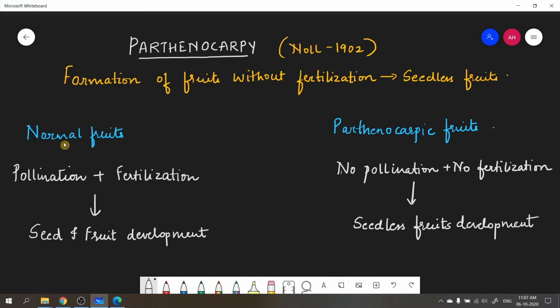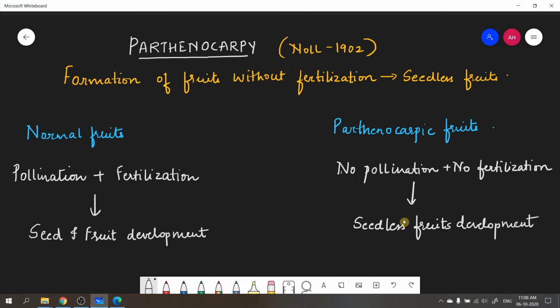All right. So normally what happens is, how is a fruit formed in the normal way? First of all, pollination takes place, followed by fertilization. And once these two take place, what results is the formation of seeds and fruit. We have already studied the entire process. And how are parthenocarpic fruits formed? There is no pollination, there is no fertilization, right? And there is formation of seedless fruits. So most common examples are some varieties of papaya, banana, pineapple. Those are fruits which we call parthenocarpic fruits because those are seedless fruits.